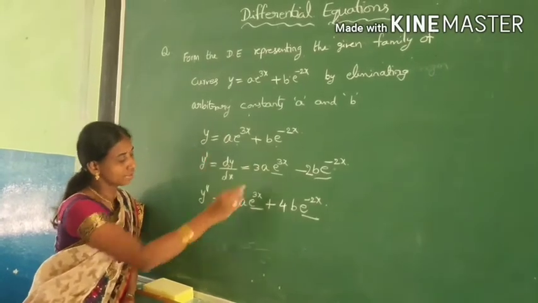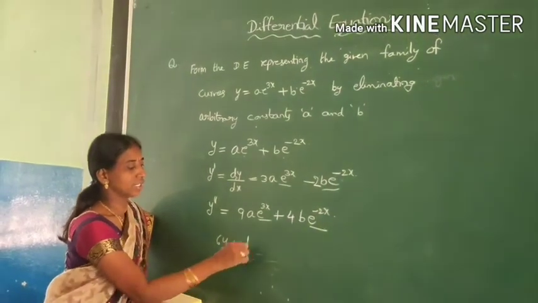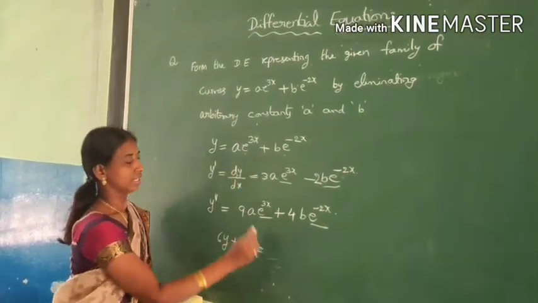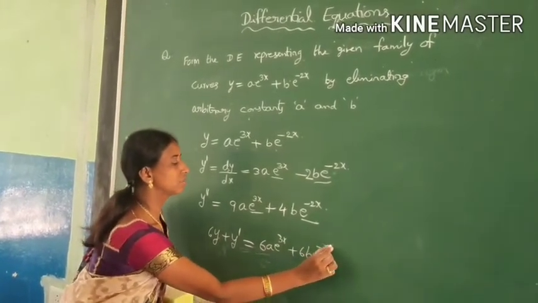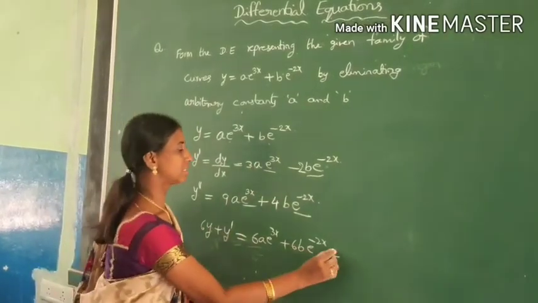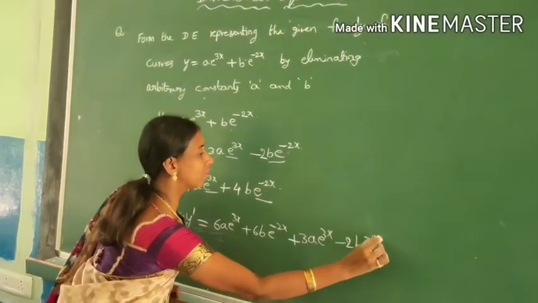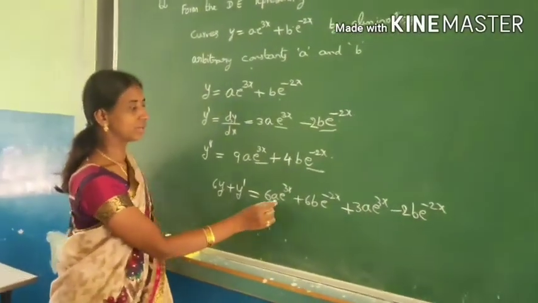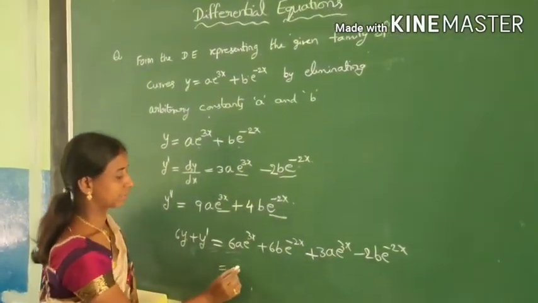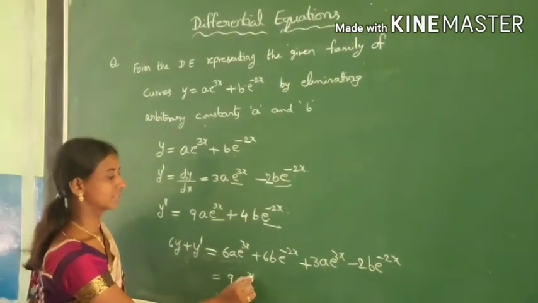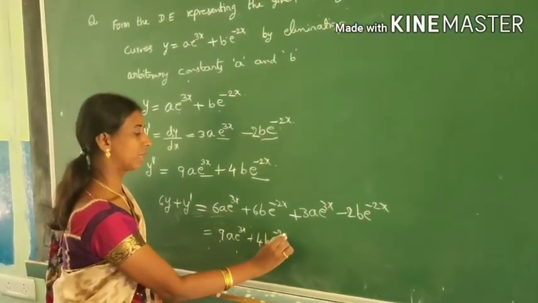Multiply the first one with the 6. 6y plus y dash, check it. What are you going to get? 6a e power 3x plus 6b e power minus 2x. Here add same as it is, plus 3a e power 3x minus 2b e power minus 2x. Simplify and check it. You are going to get a nice result. 6a e power 3x and 3a e power 3x becomes 9a e power 3x. And the remaining, you are going to get plus 4b e power minus 2x.